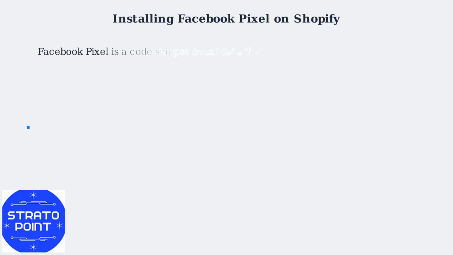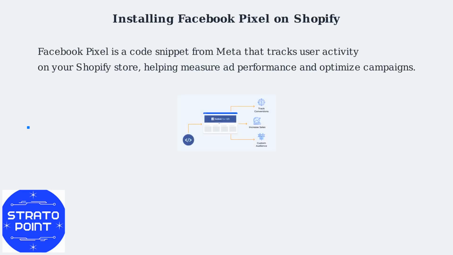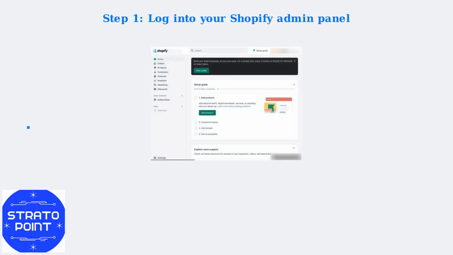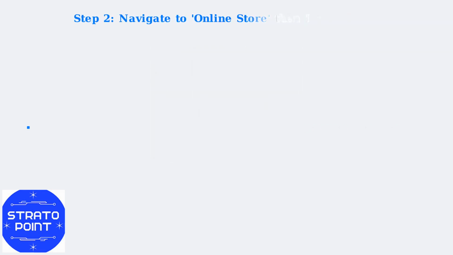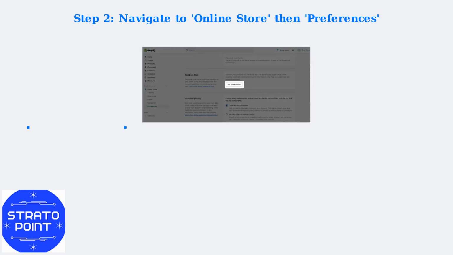Facebook Pixel is a code snippet from Meta that tracks user activity on your Shopify store, helping measure ad performance and optimize campaigns. To install, log into your Shopify admin panel. Navigate to Online Store, then Preferences.